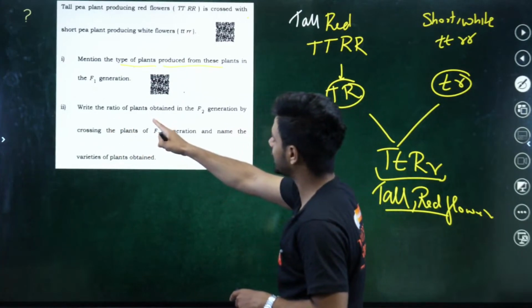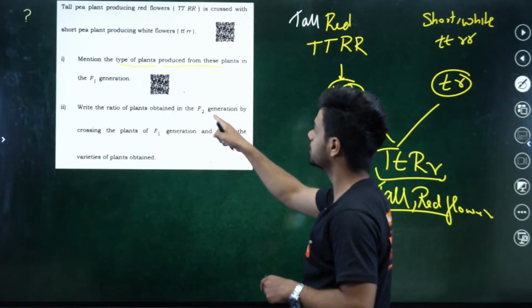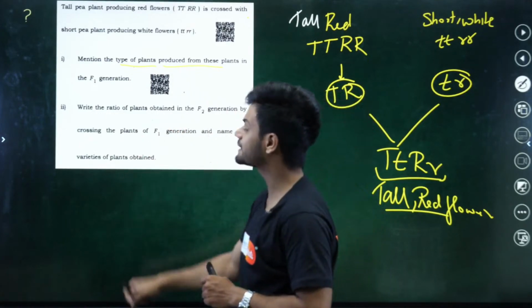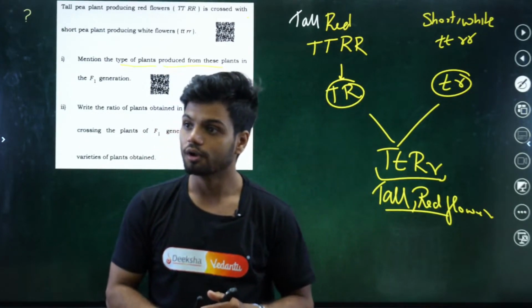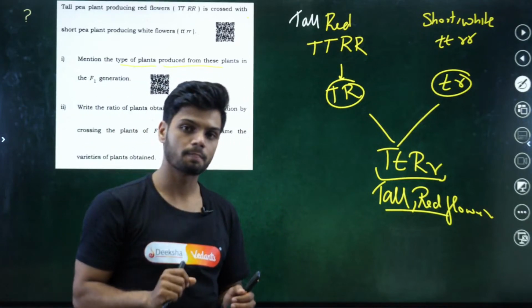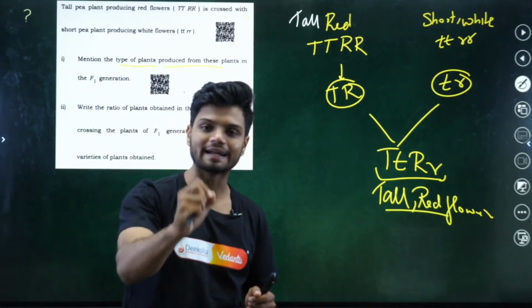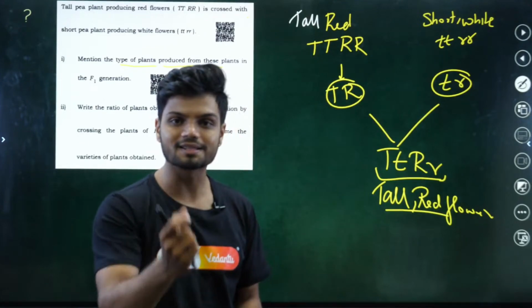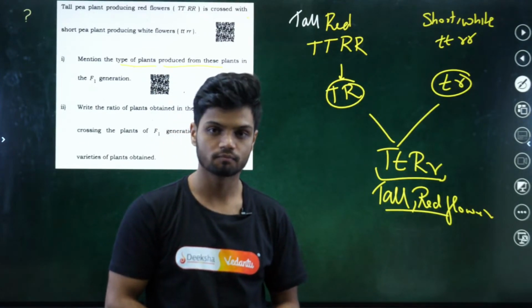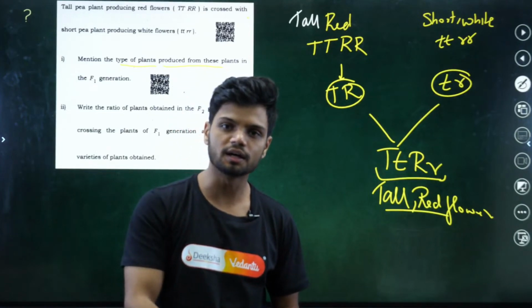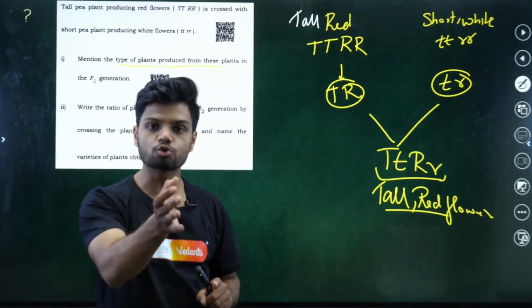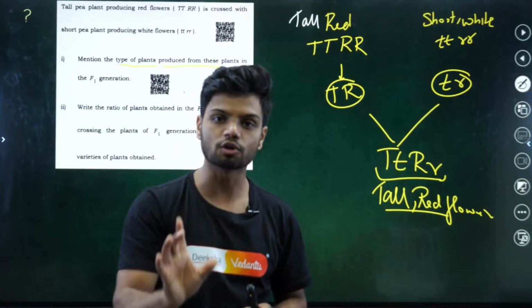Write the ratio of plants obtained in the F2 generation by crossing the plants of F1 generation and name the varieties in the plant. Now, listen to me very carefully. Tell me in the chat right now, is this a monohybrid cross or a dihybrid cross? Sir, there are two different contrasting characters, so I will call this a dihybrid cross.